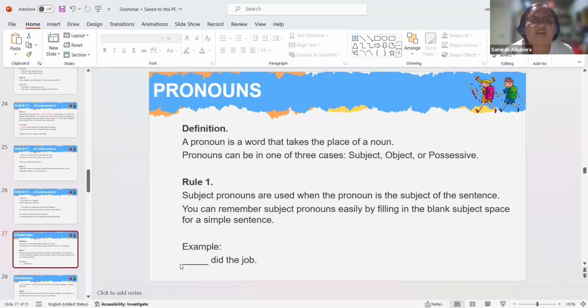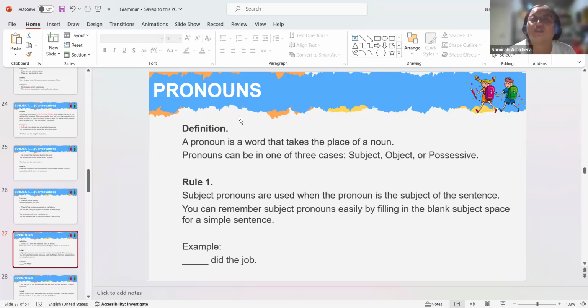Okay. Pronouns can be in one of three cases. Can it be like an I or she? Yes, I is actually also a pronoun, right? Yes, it is a first person. Pronouns can be in one of three cases: subject, object, or possessive.